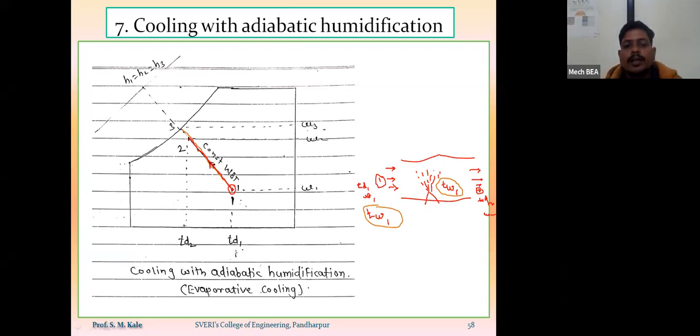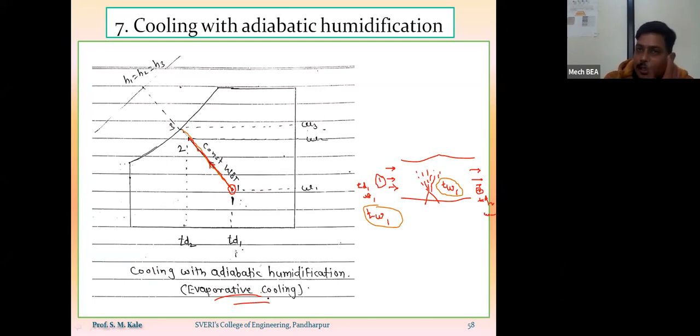This process is called a cooling with adiabatic humidification process, which is also called the evaporative cooling process.